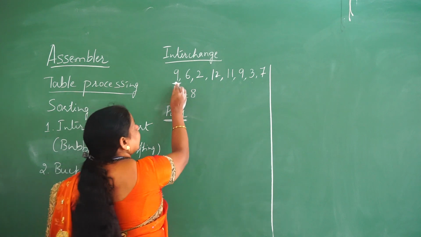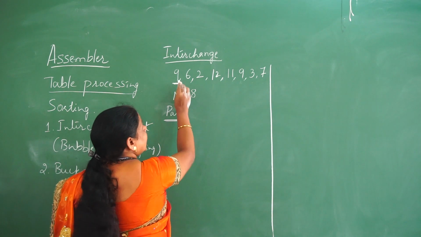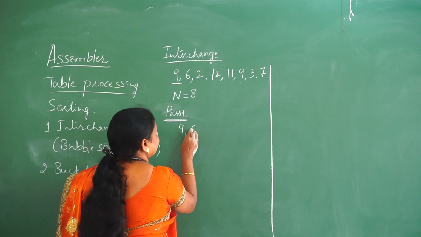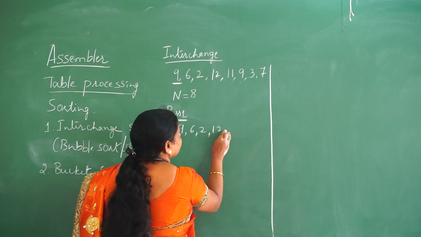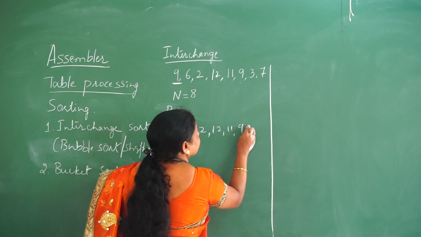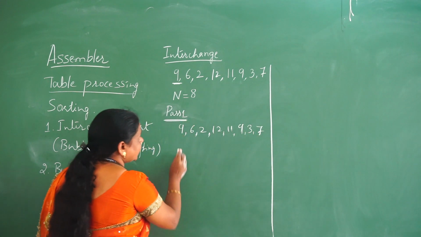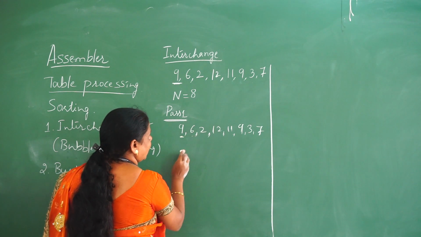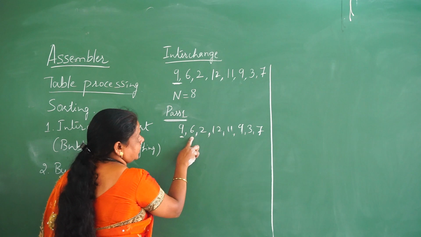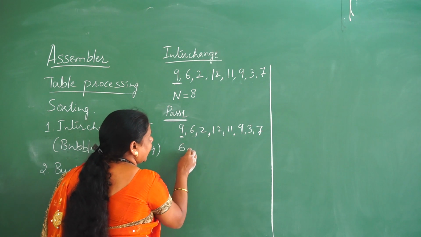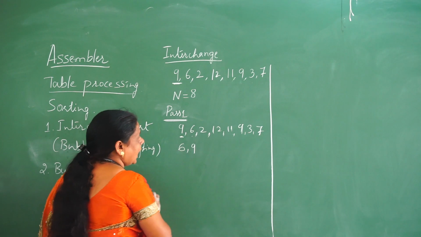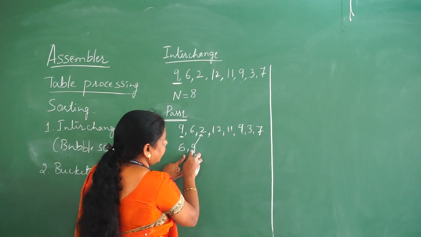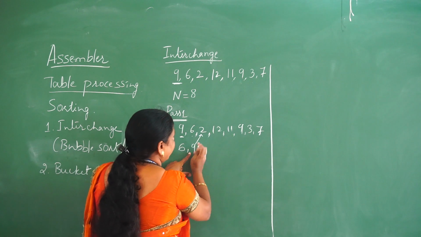In pass one we will consider 9 as the key value. 9 has to be compared with each and every value. So I will take the same array once again. This 9 value has to be compared with the next. 9 is compared with 6. 9 is greater than 6, so 6 will be placed here and 9 will be placed here. Again 9 and 2 will be compared. 2 is lesser than 9, so these two have to change.